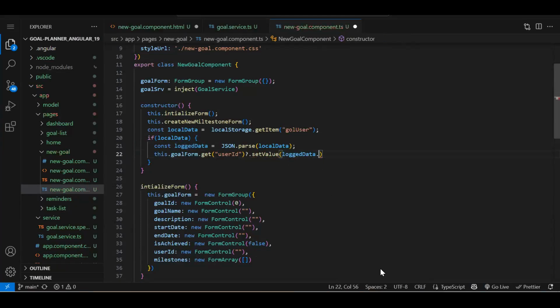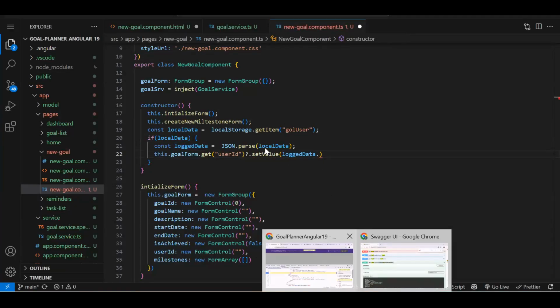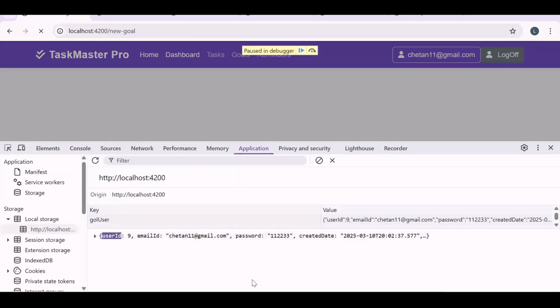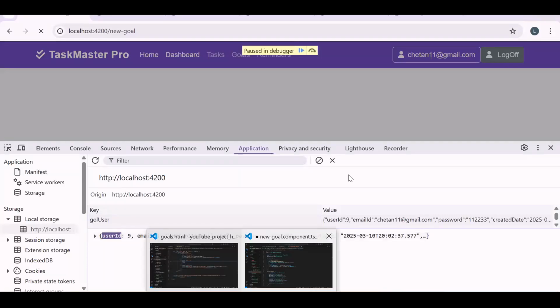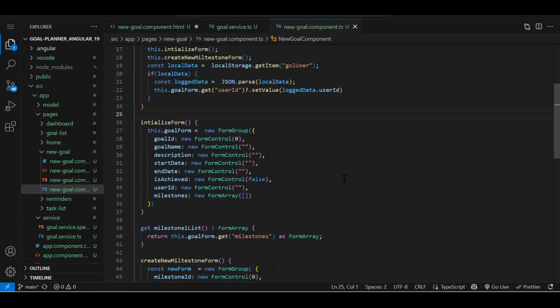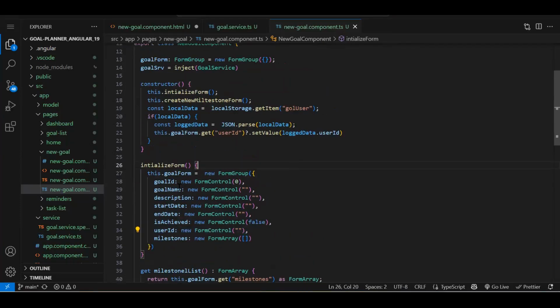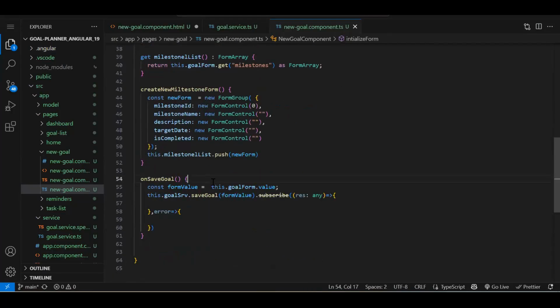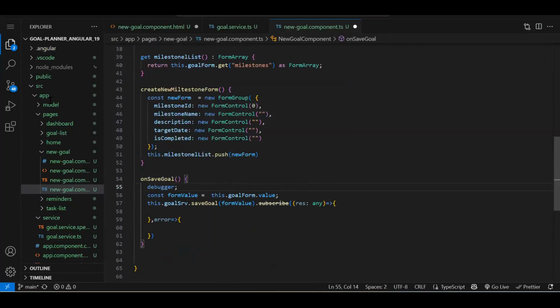Let's check in the local storage what data we get. Application user ID only. So user ID, we have to pass it over here. Fine. So is achieved by default, we are passing it false. User ID, we are getting it from the local storage, and remaining fields, we are getting from the form. Everything is done. Let's add a debugger over here.